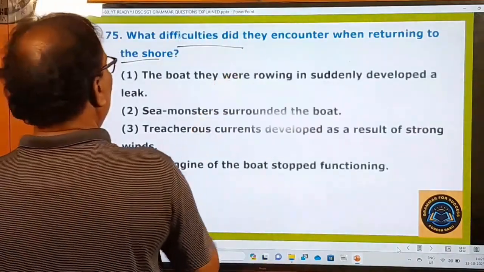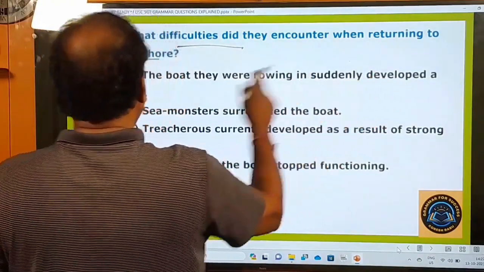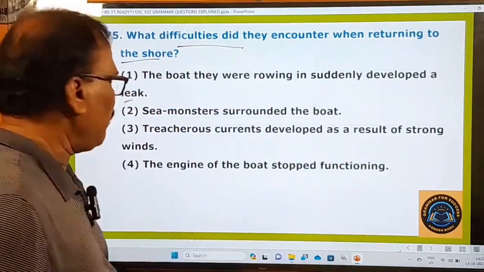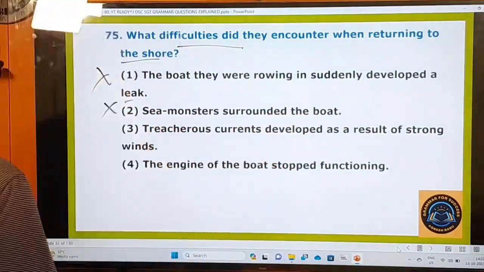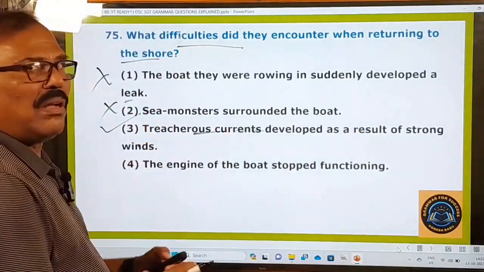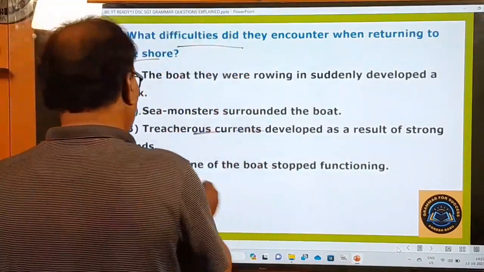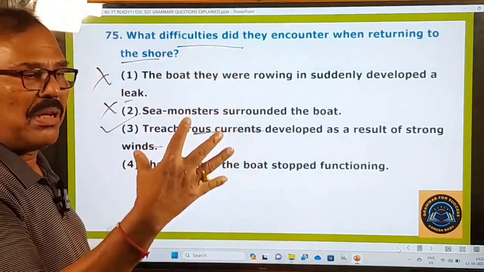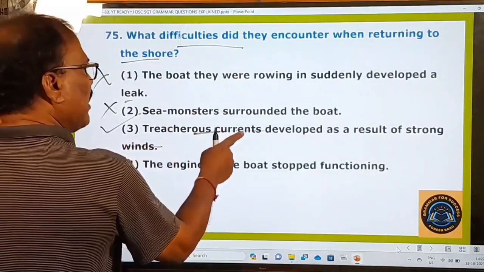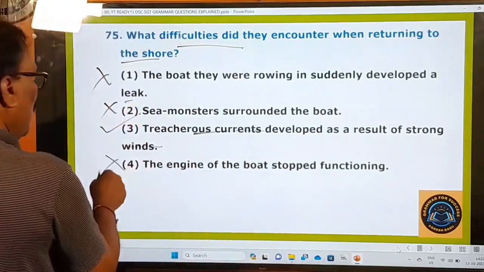So here are given: the boat they were rowing in suddenly developed a leak. No. Did they get any leak in their boat? No. Any leak of water? No. Sea monsters surrounded the boat? No. Treacherous currents developed as a result of strong winds? Yes. Treacherous currents means violent water waves started coming because of the strong winds. So they are called treacherous, violent currents developed as a result of strong winds. That is the only right one. The engine of the boat stopped functioning? No. So this one will be the right one.